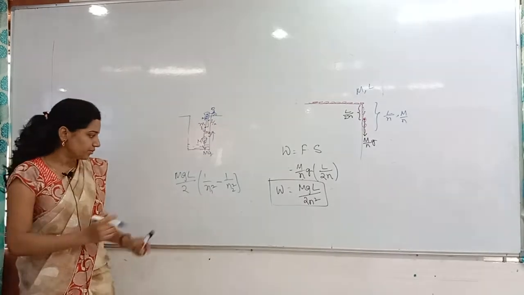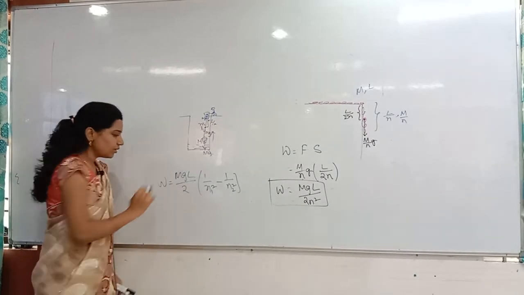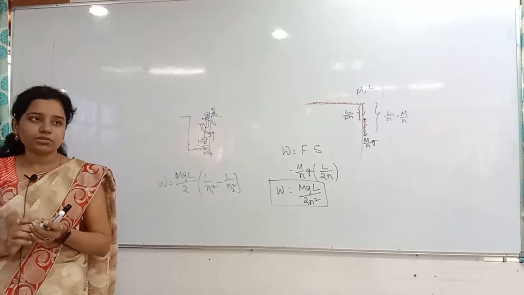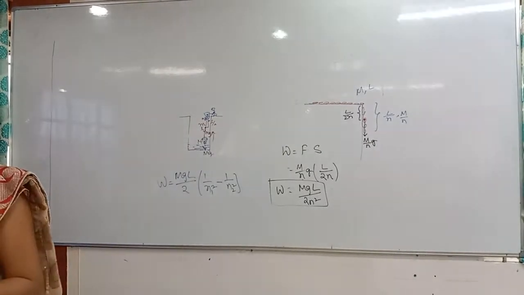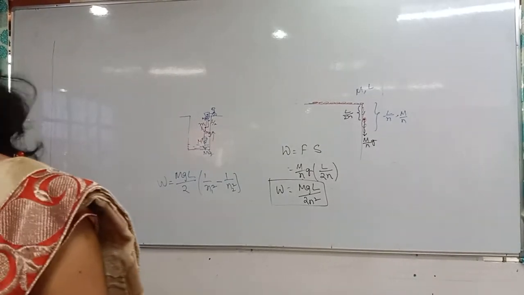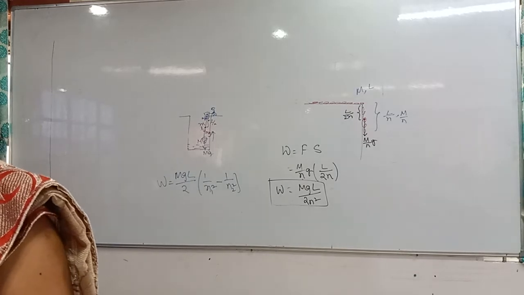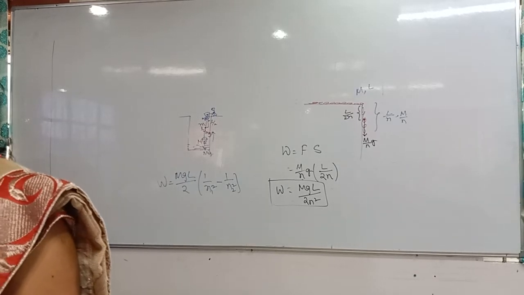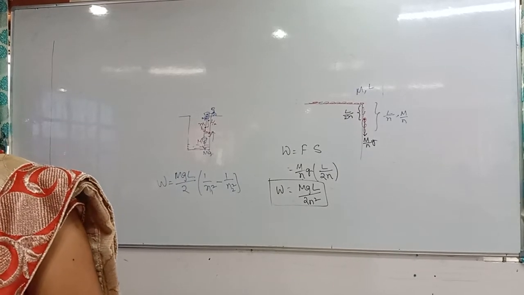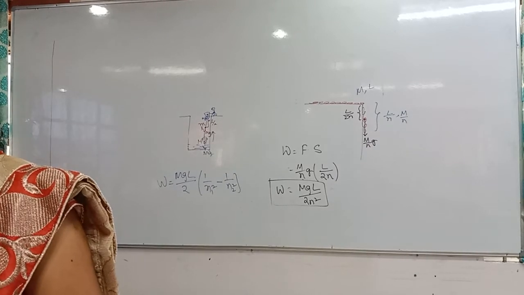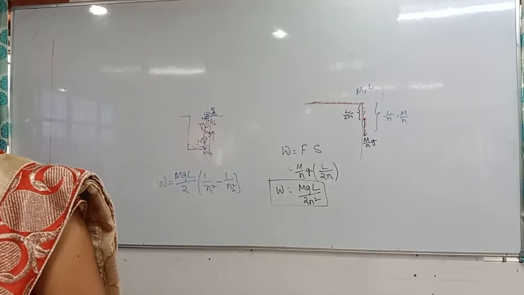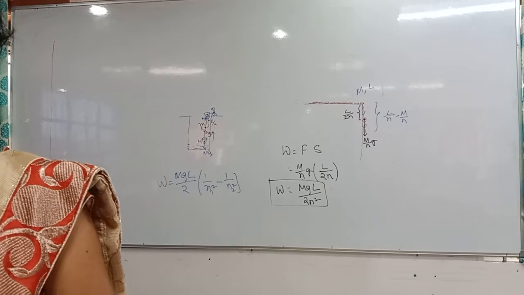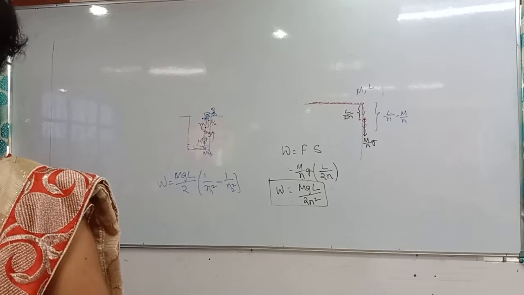Clear? Write that problem. Write that answer. W is equals to mgl by 2 into 1 by N1 square minus 1 by N2 square. Clear? Write for that.